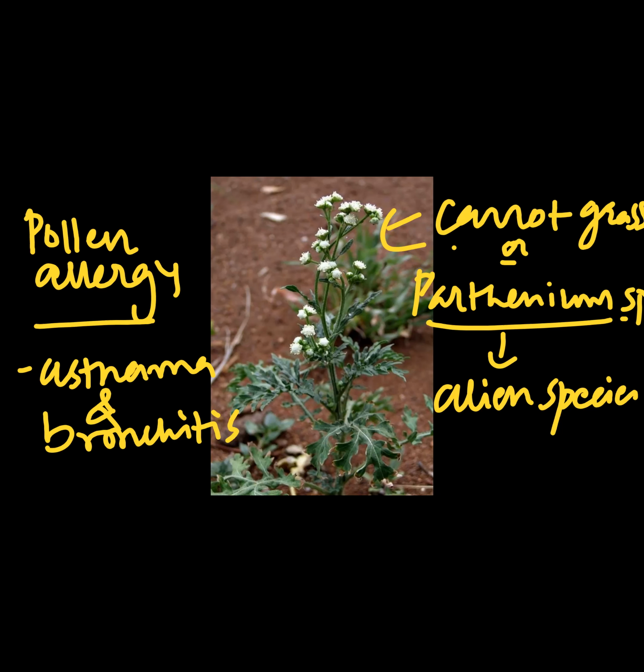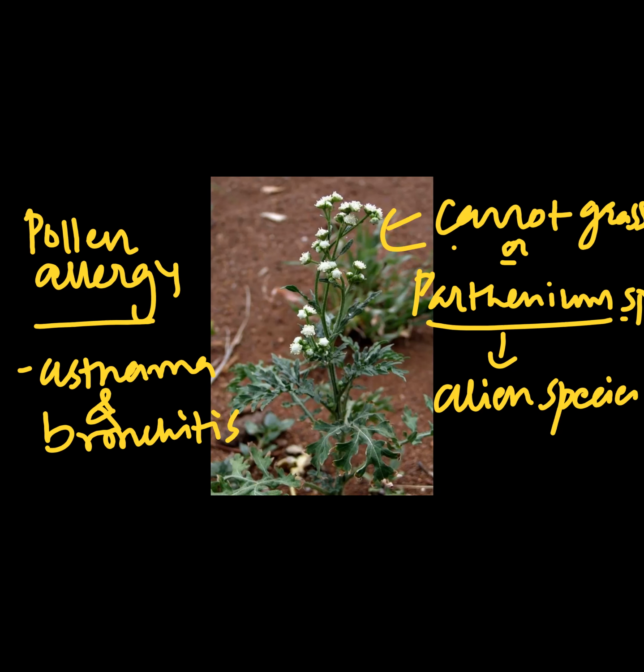While we were procuring wheat from some other countries, along with the wheat seeds, some Parthenium seeds also reached India. And when some farmers started plantation of wheat with those foreign wheat seeds, this carrot grass also came and started flourishing on our land.